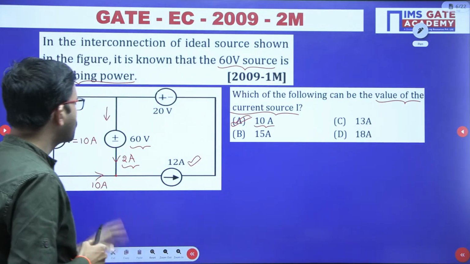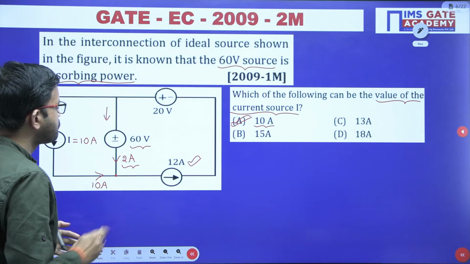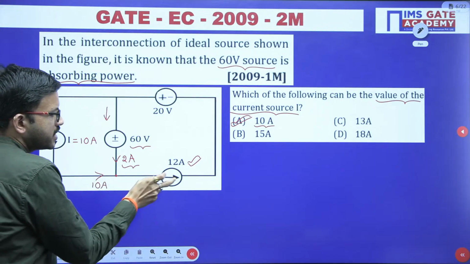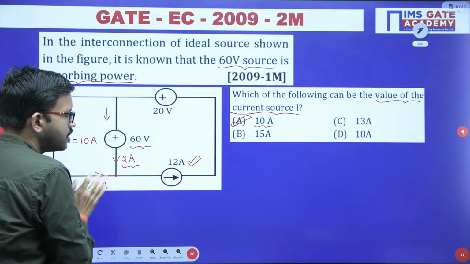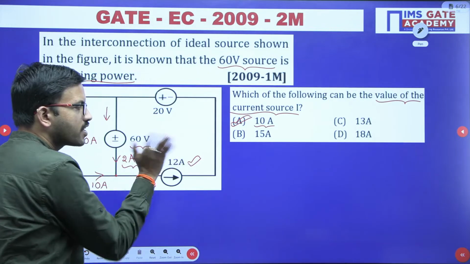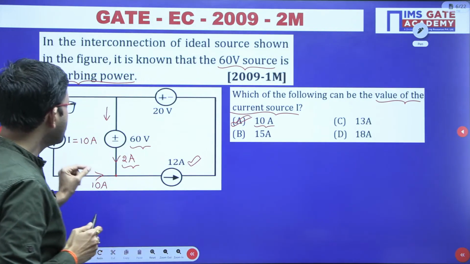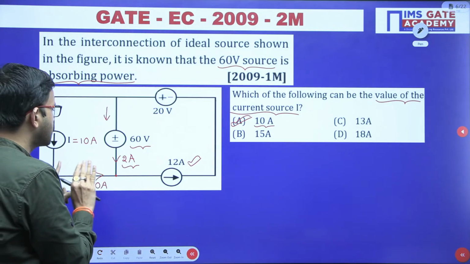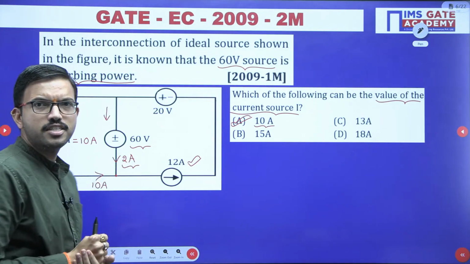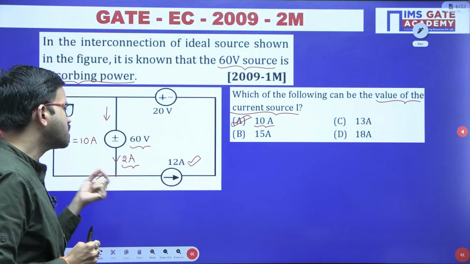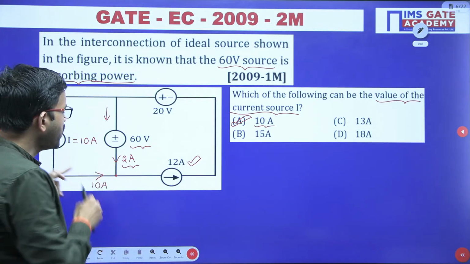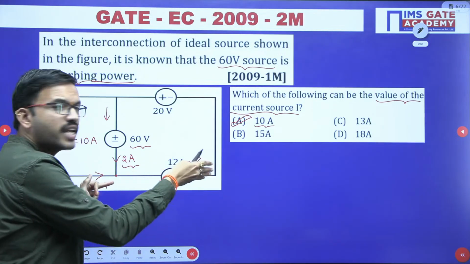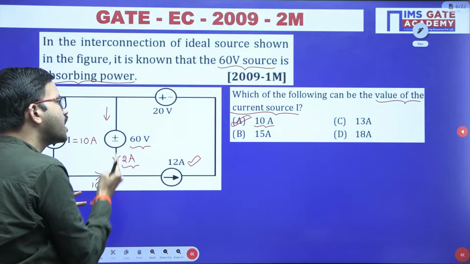If you closely observe, from this particular node 12 ampere is leaving. So in this branch, if you consider a current slightly greater than 12, say for example 12.1 ampere coming here, out of which 12 ampere is flowing like this, that means 0.1 ampere is going upward.